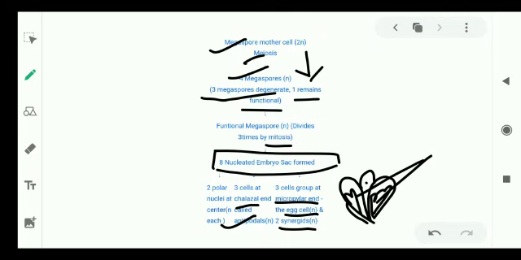So we have discussed the androecium and the gynoecium part. The next part we have to discuss is pollination and types of pollination, which will be discussed in the further session.